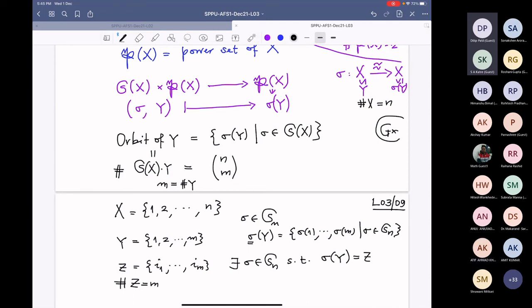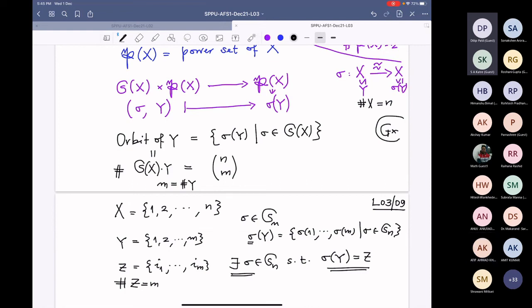I can, because I will send 1 to i_1, 2 to i_2, m to i_m, and the remaining ones you can send to themselves, or do some other permutation. Anyway, I can always find one permutation so that Z and Y are related by that sigma. That precisely means every Z which has cardinality m is in the orbit of Y.